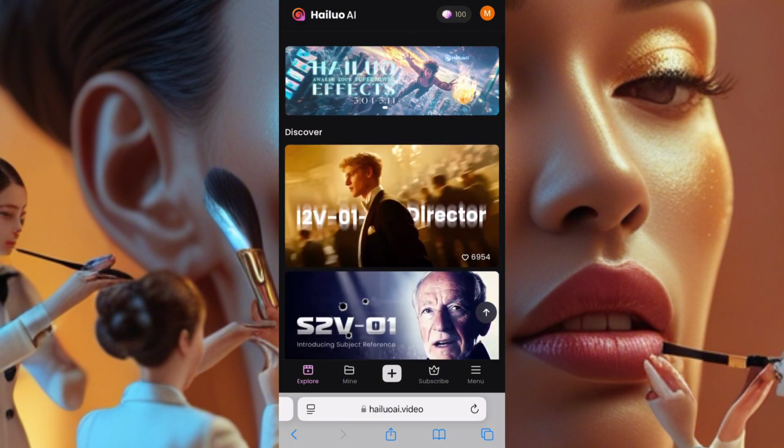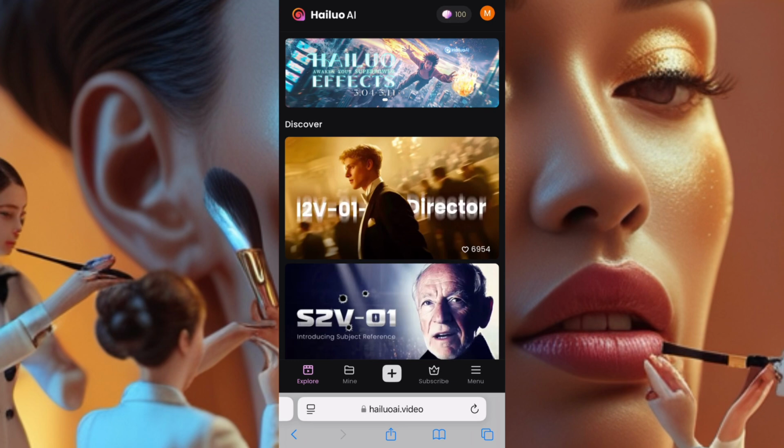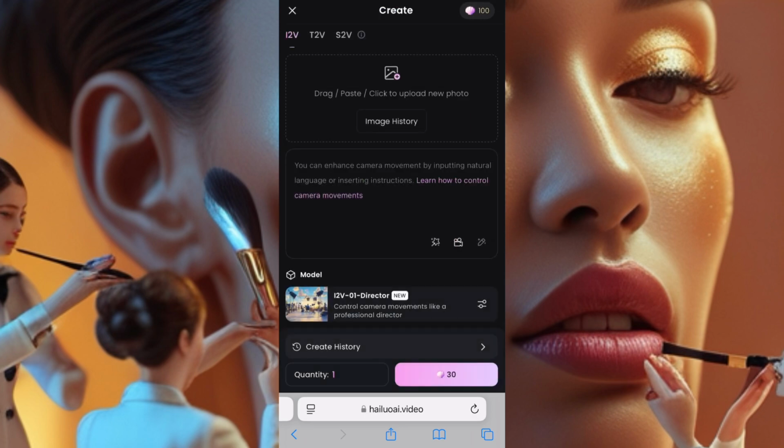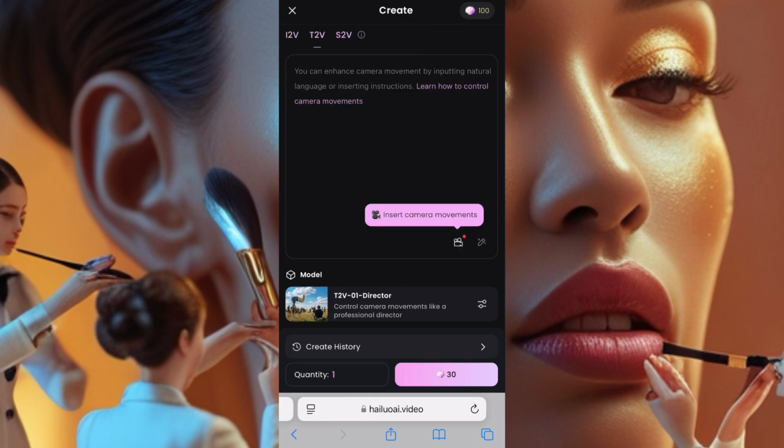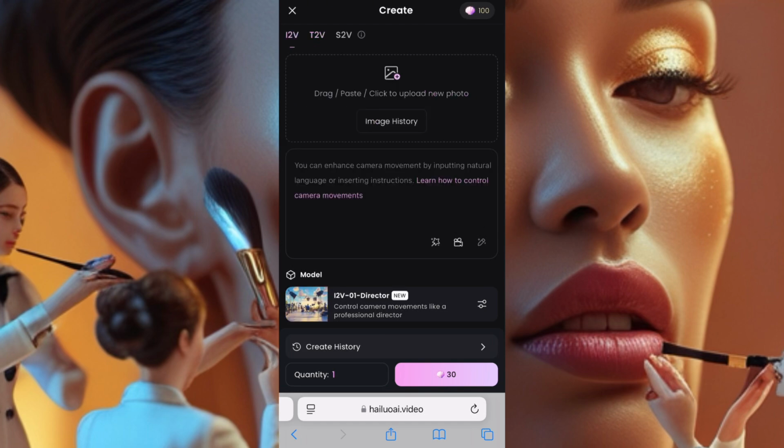generation app. Now, what you do is you come to Hulu AI and you click the plus button here. When you click on this plus button, you must register, please. Then you click up here where you see this purple changing. The first one lets you enhance camera movement by inputting natural language. The second one is text to video, and the other one is image to video.